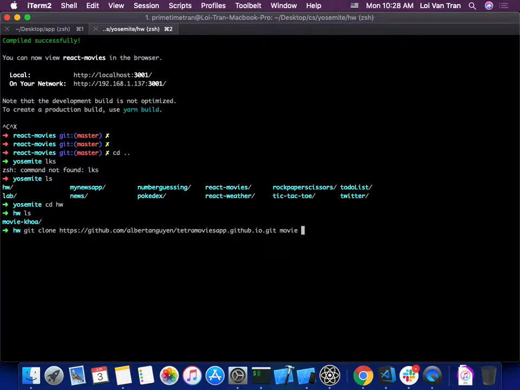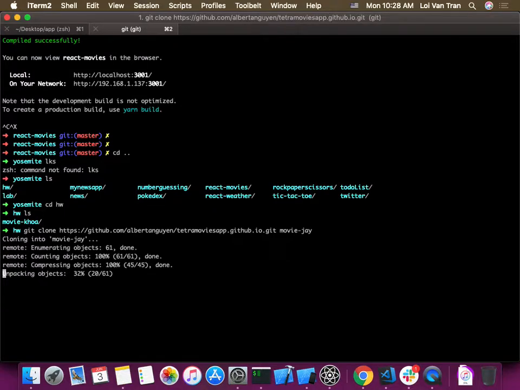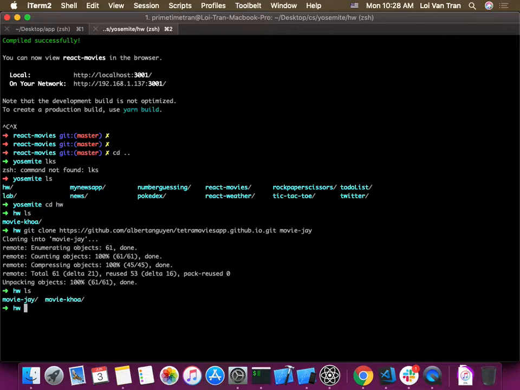Is this a command line argument, Charles? Right, movie dash, and then J. This is the last command line argument. I can name this whatever I want. We can name this whatever we want. Guess what the folder is going to be called when we type in ls? Correct. So I see that we have movie J. So we're going to cd into movie J.